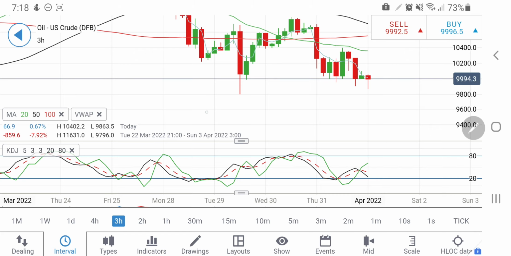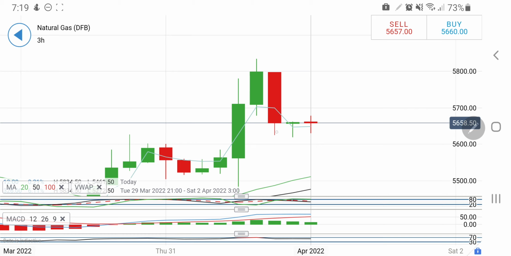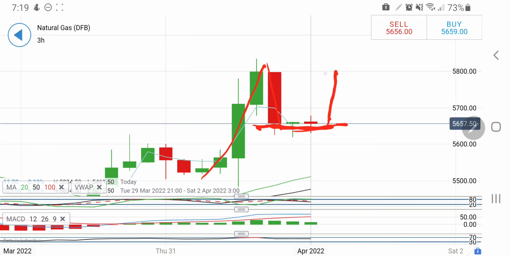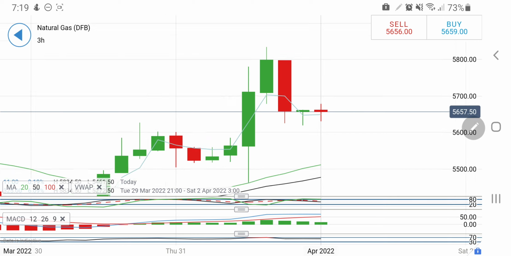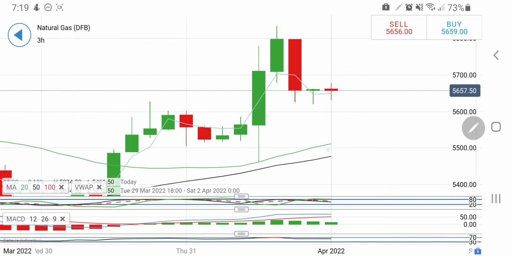Now let's have a look at NG. NG on the 3-hour chart, see the support level at 5.65. It is very much in existence, with the support at 5.65. Also, see it has seen a good rise, a retrace, and is trying to get support at 5.65, and with this as support it may try to rise again. See, $5.8 levels are still a resistance, and beyond that it will definitely fly. That is what can be observed.